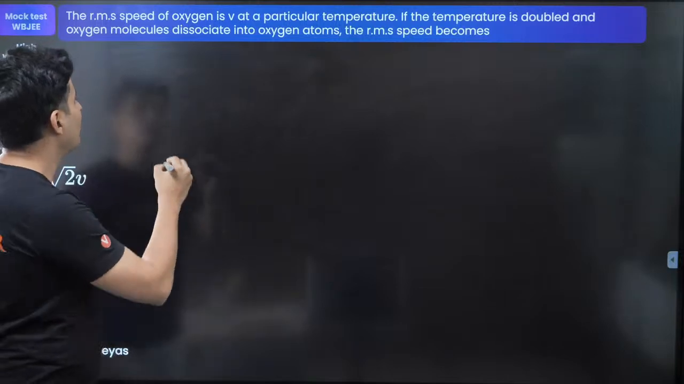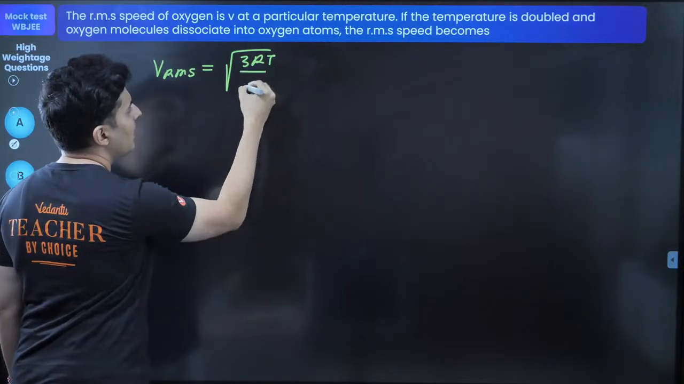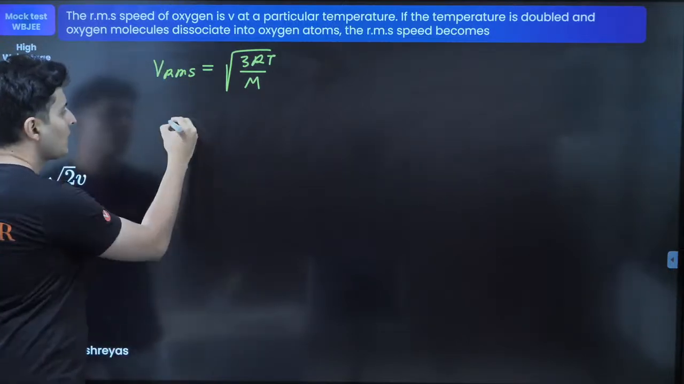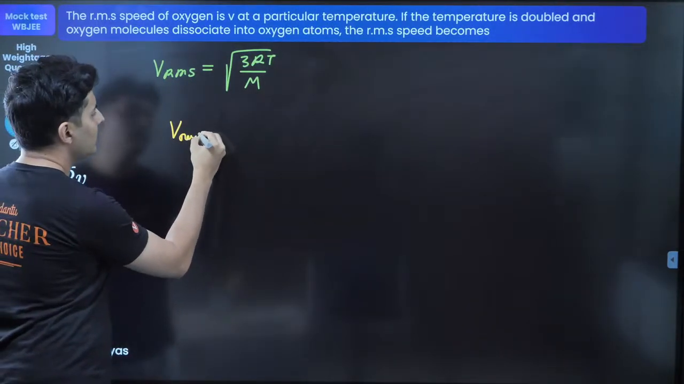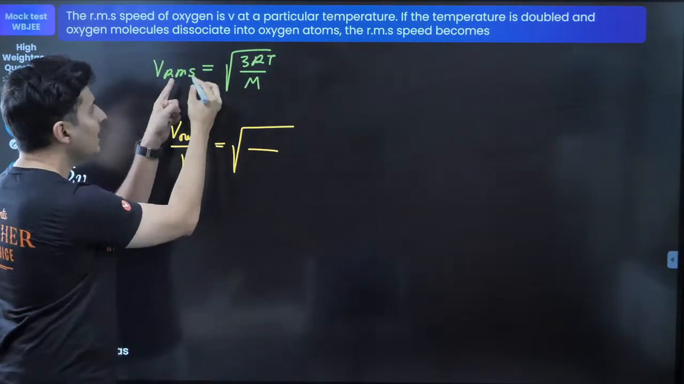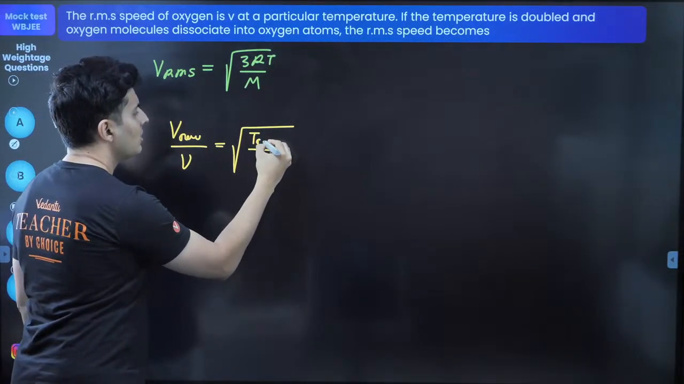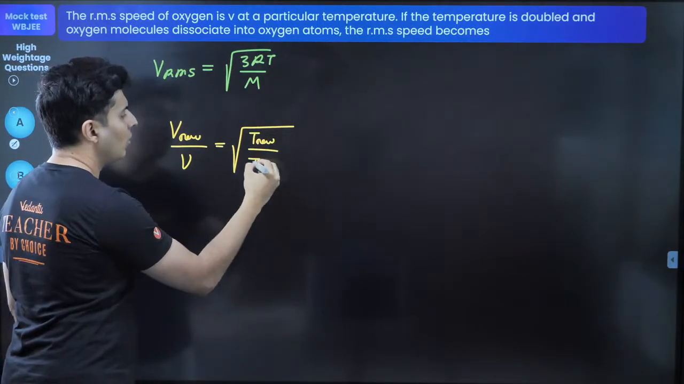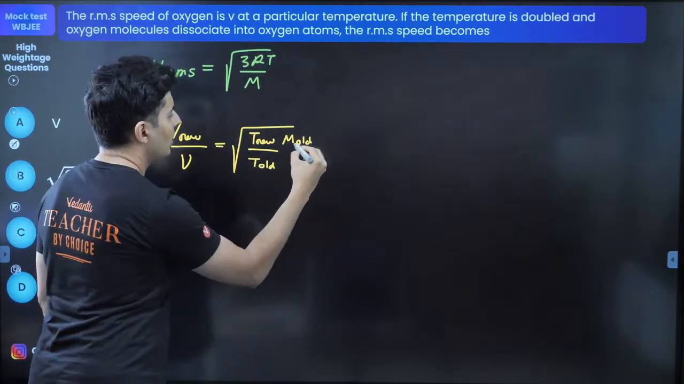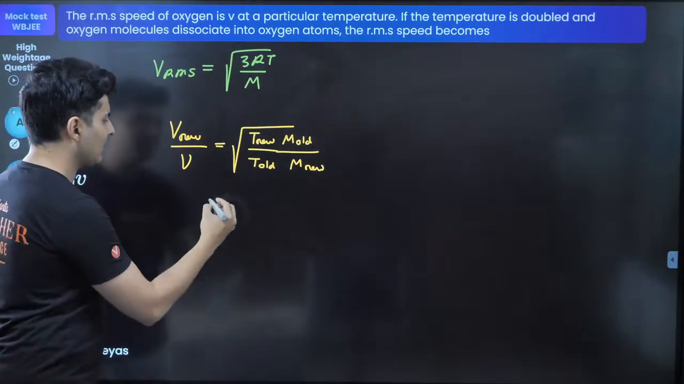First of all, what's the formula for RMS velocity? The formula for RMS velocity is root of 3RT by M. Temperature is different, molecular weight is different, hence I know what to do now. So the new velocity upon the old RMS velocity: V is proportional to root T, inversely proportional to root of mass. So it will be proportional to the new temperature over the old temperature, and root of the old molecular mass over the new molecular mass. All right. So now start substituting the values.